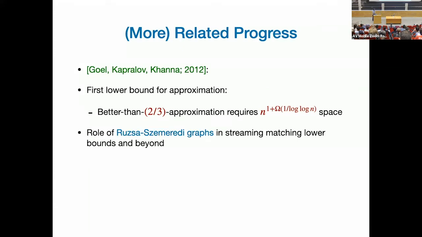Another important part of this paper is that it introduced the use of Ruzsa-Szemeredi graphs, which I will talk about later in the talk, to prove streaming lower bounds for matching. Later on, these results have been used left and right in proving streaming lower bounds. And this bound that you're seeing is basically the density of the best RS graph that we know. This bound has still remained for like 20 years, probably more than that.